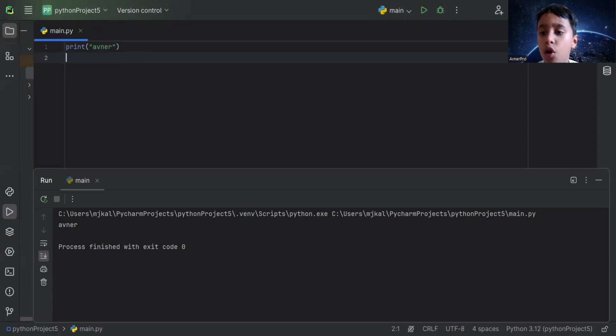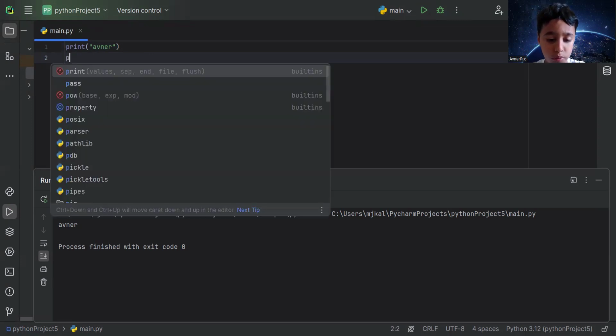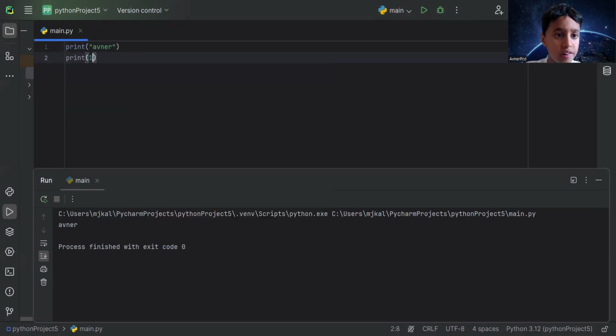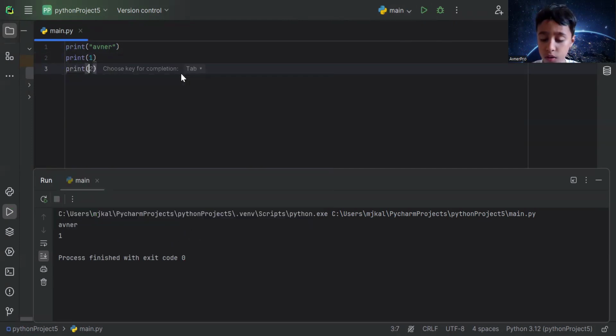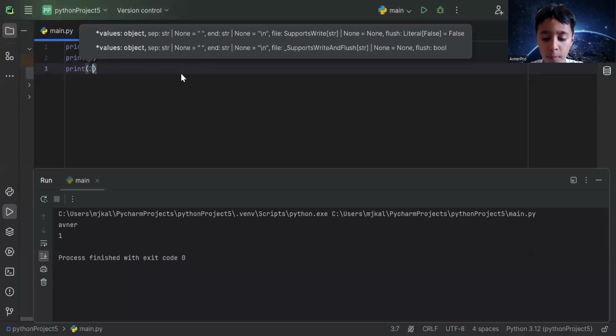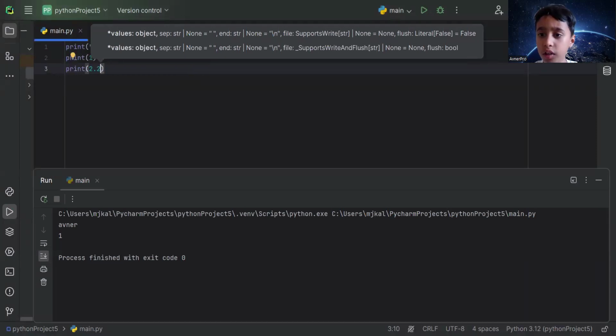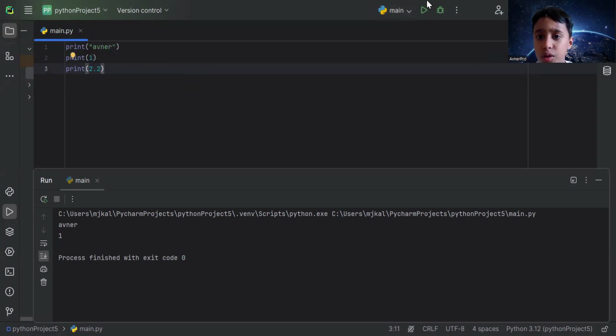Now, integers, you know what that is. Whole numbers from minus infinity to plus infinity, in short form int. So print 1. They don't need any double quotes. I told you that, right? Now you know the next one is float. So I'm writing 2.2. Can any of you guys guess what it is? Yes, it's going to be 2.2. So they're decimal numbers. They don't need any quotes too.